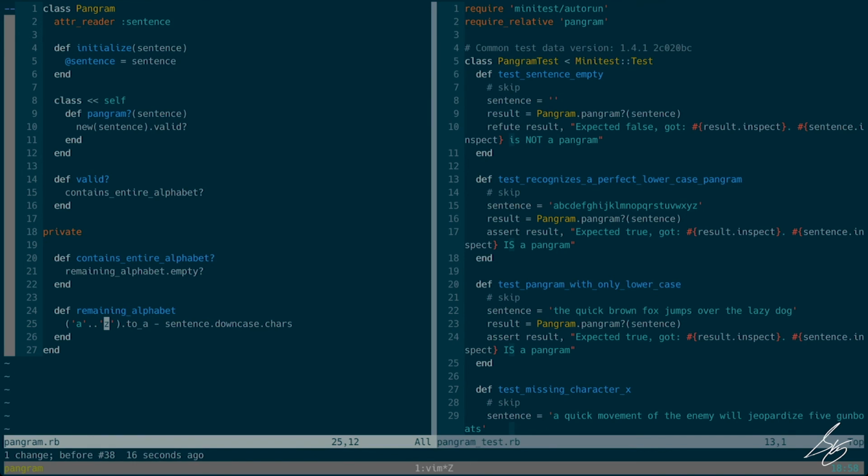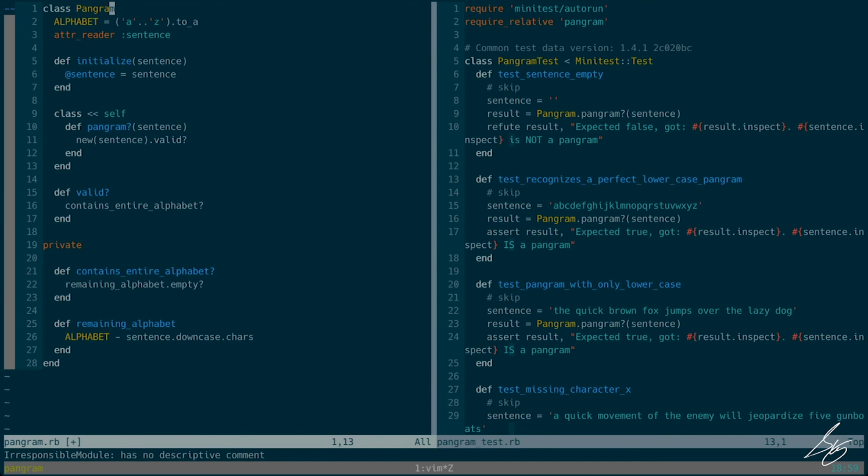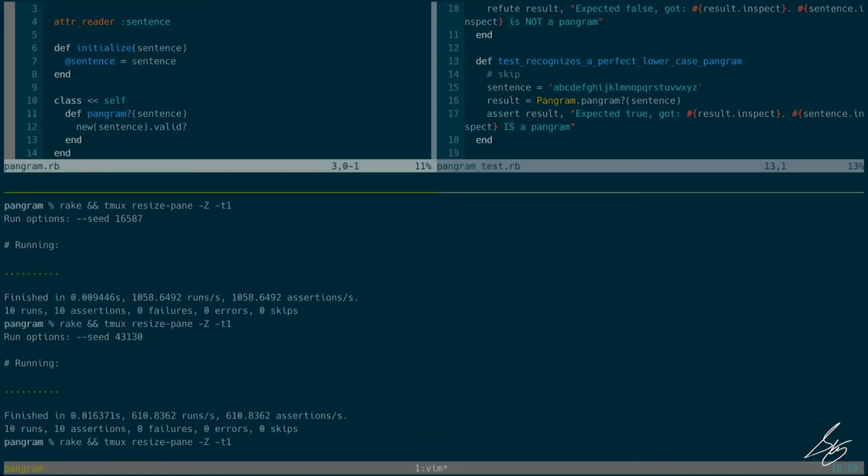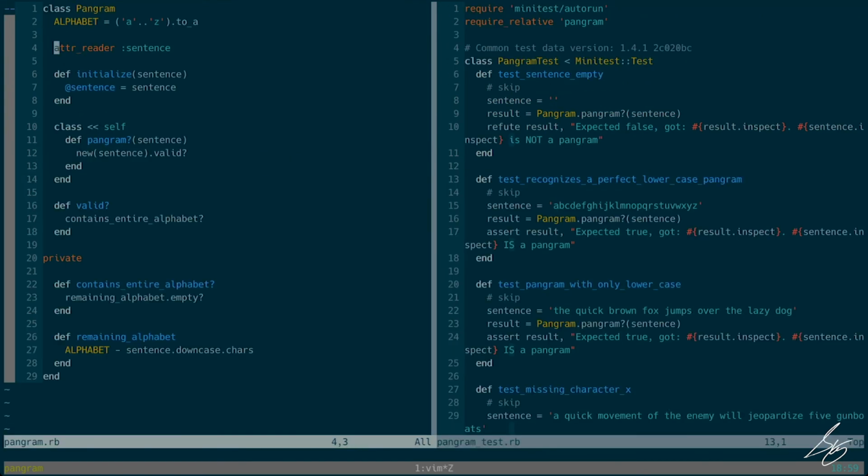It's harder to maintain because there are three reasons why this piece of code could change. And I don't want it to. I want it to know as few things as possible. Remaining alphabet has no business knowing where the alphabet array came from or how it was created. So, there's lots of ways we could have generated this alphabet array. So I'm simply going to extract it by giving it a name.